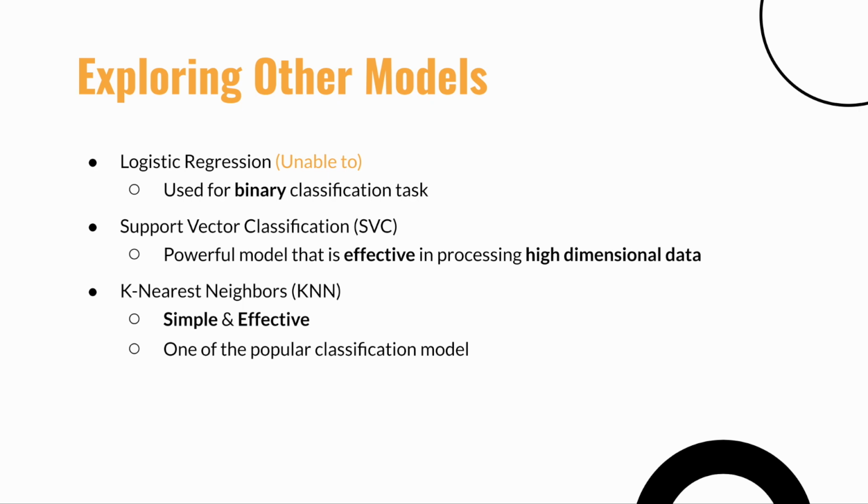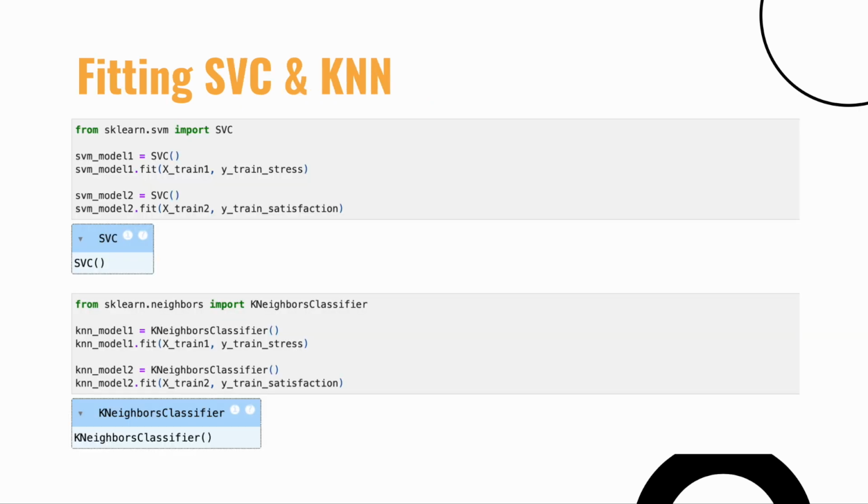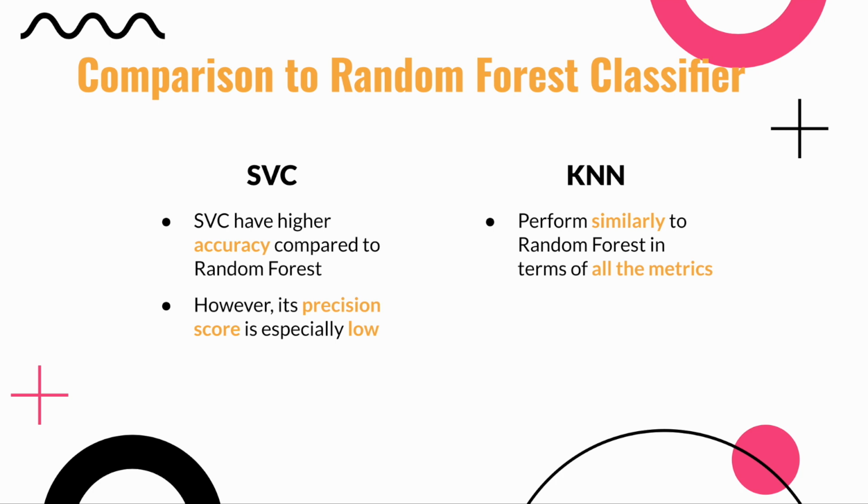Lastly, the k-nearest neighbor, also known as KNN, is a simple and effective model which is widely used in machine learning. This is the fitting of SVC and KNN. We have to first import the relevant models from sklearn and fit the model accordingly. Moving on, after obtaining the confusion matrix and classification report for SVC and KNN, we compared them to the random forest. We found that SVC have high accuracy score compared to random forest, which may look great at first glance.